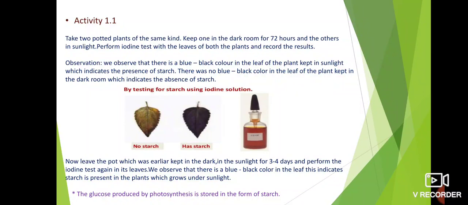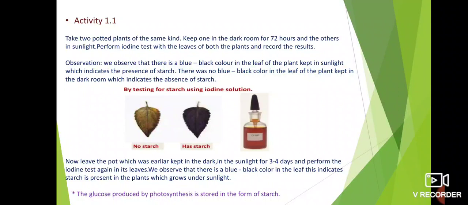Now what you have to do is take the plant which was kept earlier in the dark room, and keep that plant under the sunlight. Leave it for 3 to 4 days. After 3 to 4 days, perform the iodine test again on its leaves. You take a leaf from that plant and perform an iodine test.